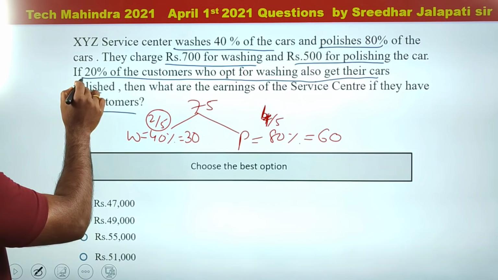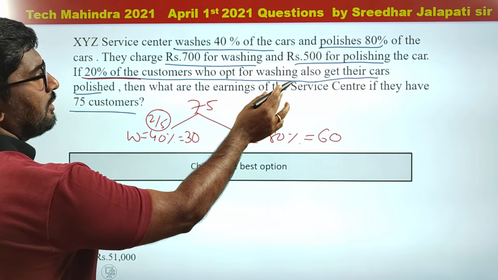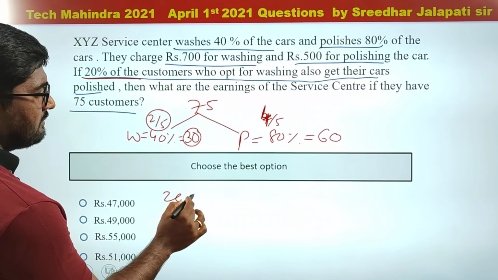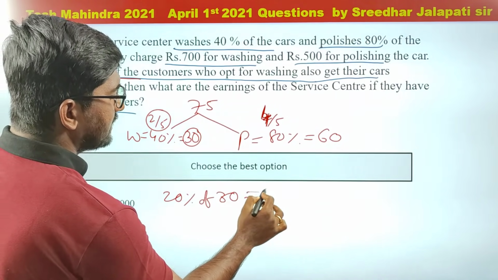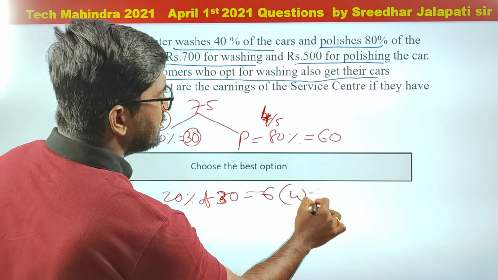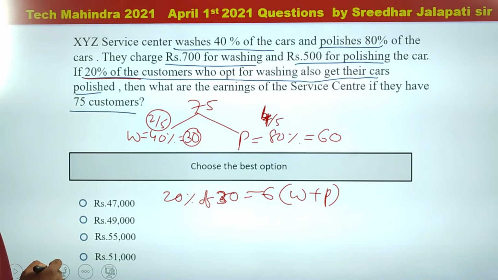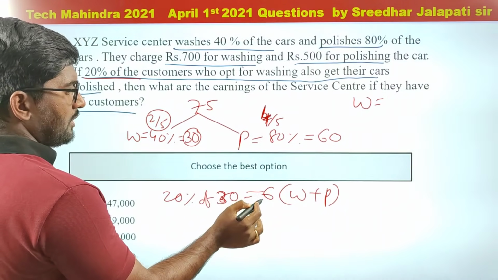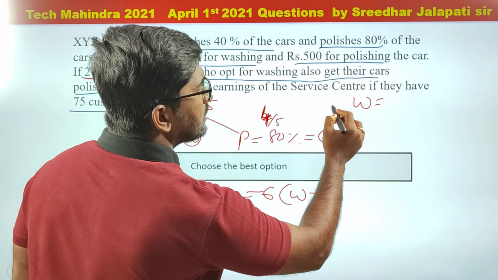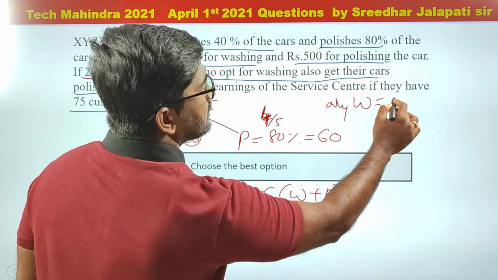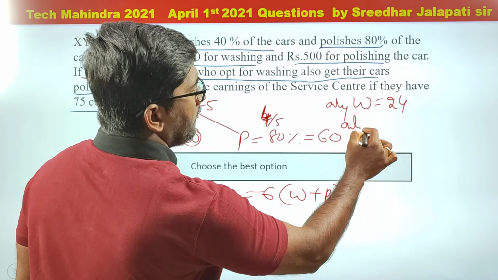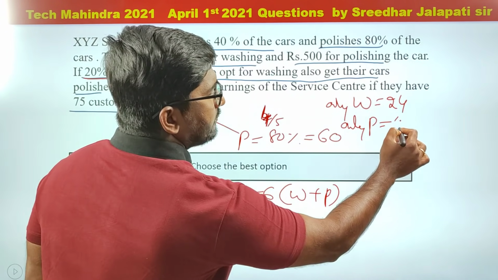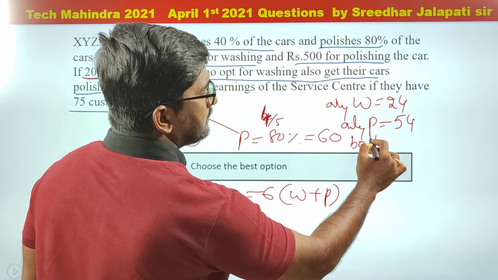It is also given that 20% of the customers who opt for washing also opt for polishing. So how many customers opt for washing? 30. 20% of 30 is 6, so these 6 opt for washing as well as polishing. Now if I write, first of all, total 30 opt for washing. Of that, 6 are opting for washing and polishing also. So only washing is 24. Only polishing, from that 60, 6 are washing also, so 54, and both 6.